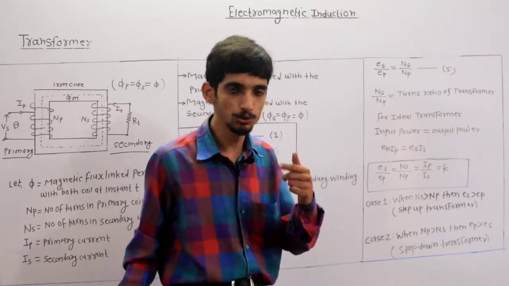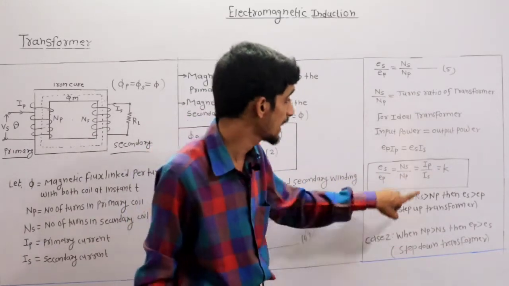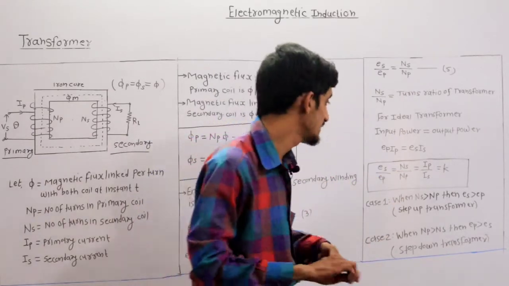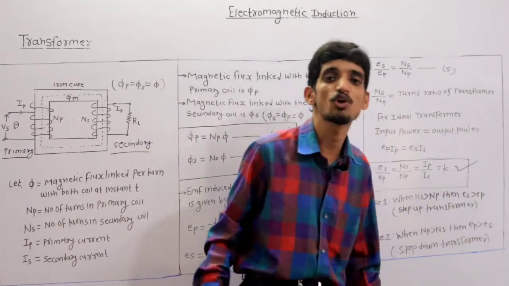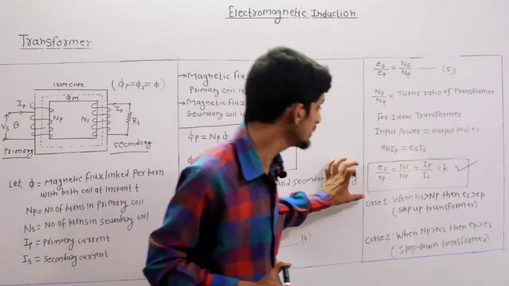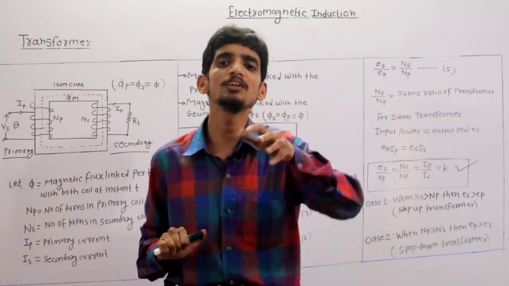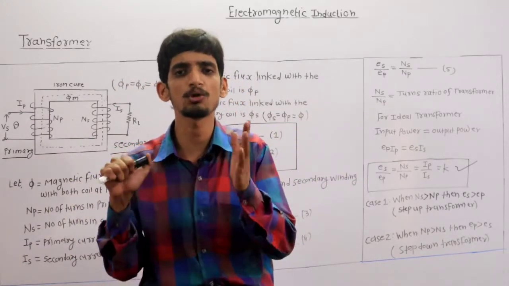So if I take the ratio, then I am getting ES by EP is equal to NS by NP is equal to IP by IS is equal to K, and this is called the transformation ratio. Clear? Using this equation, or this transformation ratio, you can find out any unknown quantity, any unknown variable in case of a transformer.